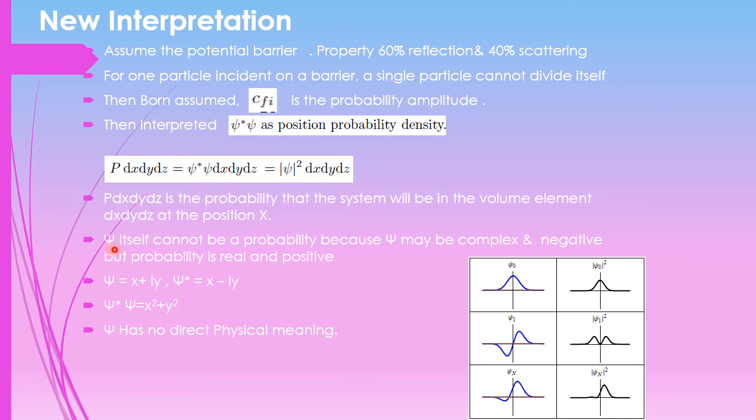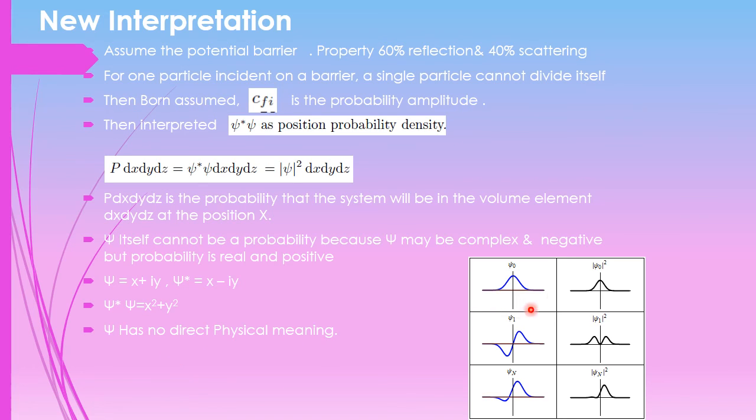Psi itself cannot be a probability because the psi value can be complex or negative, but the probability value should be real and positive. If we take the multiplication of psi star and psi, where psi is x plus iy, a complex number, and psi star is the complex conjugate of the wave function, x minus iy, then multiplying gives x square minus i square y square. Since i square is minus 1, we get x square plus y square. So the final conclusion is that psi has no direct physical meaning, and psi star psi has the physical meaning.